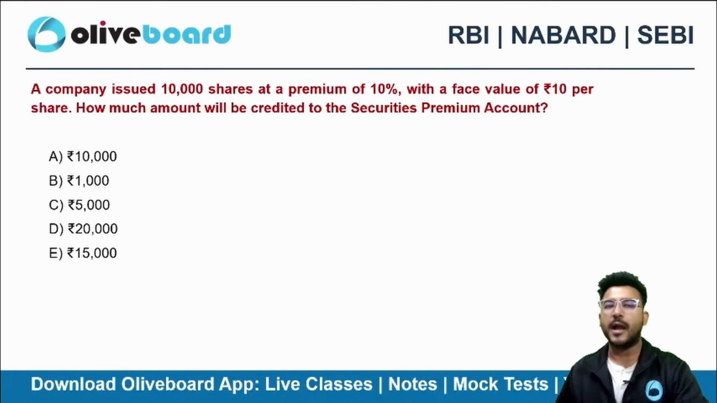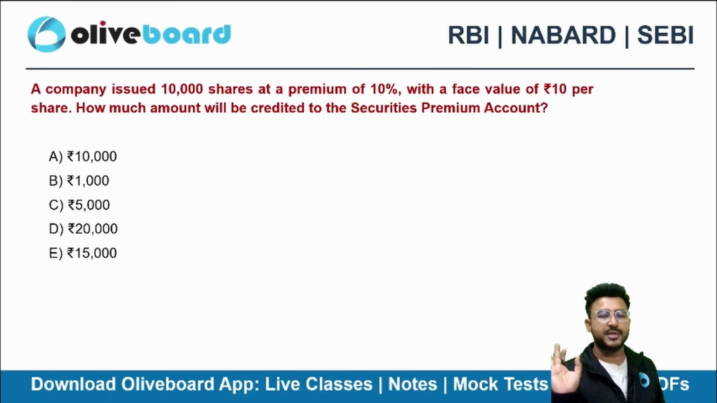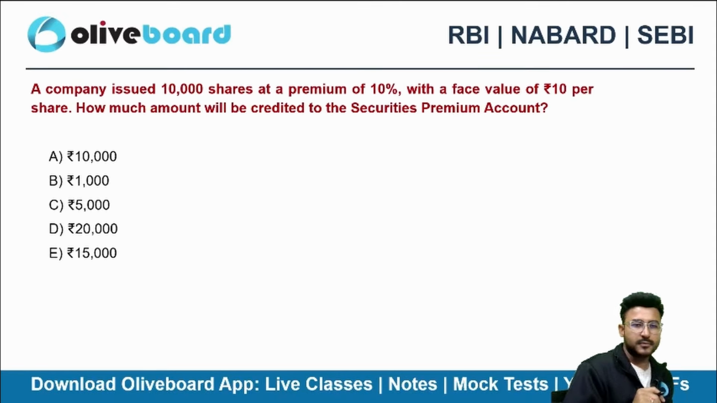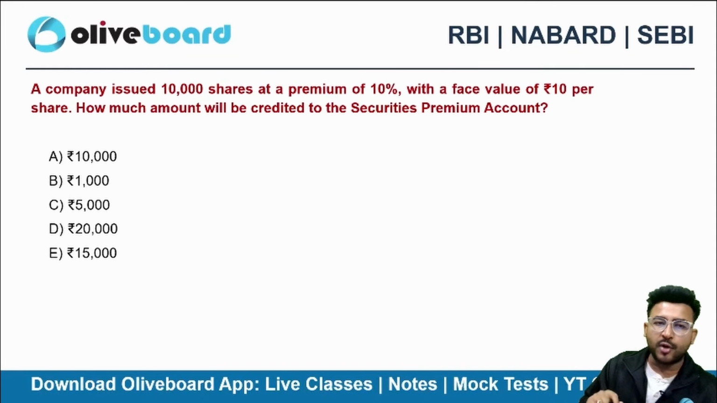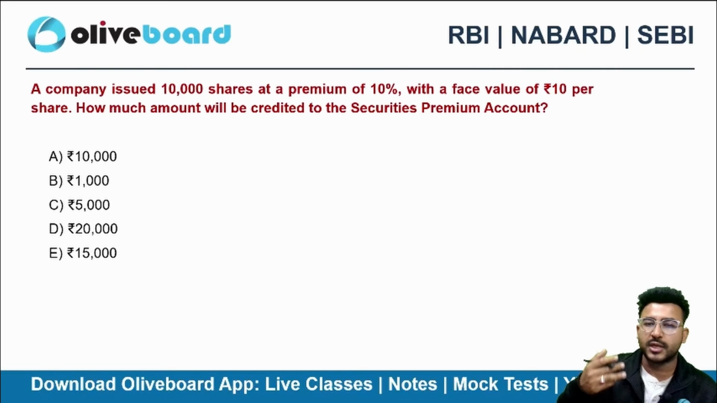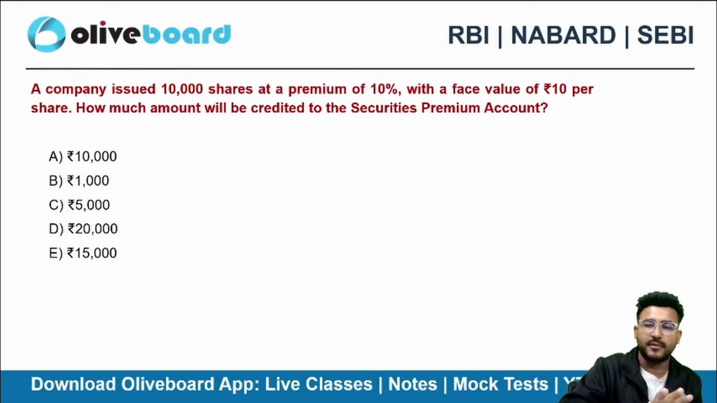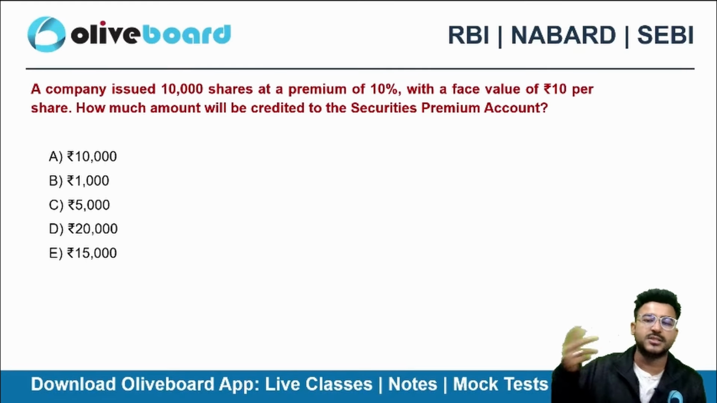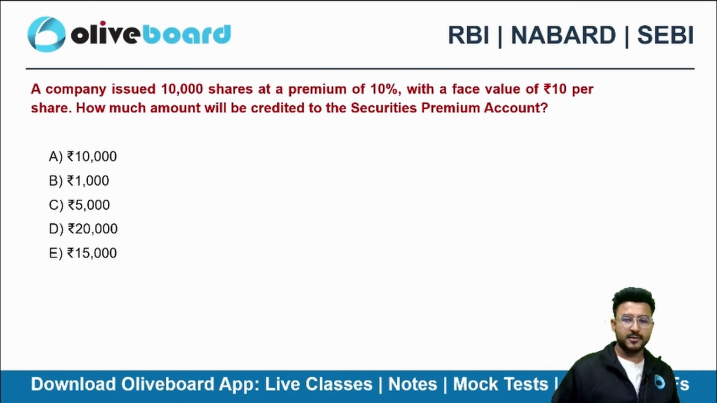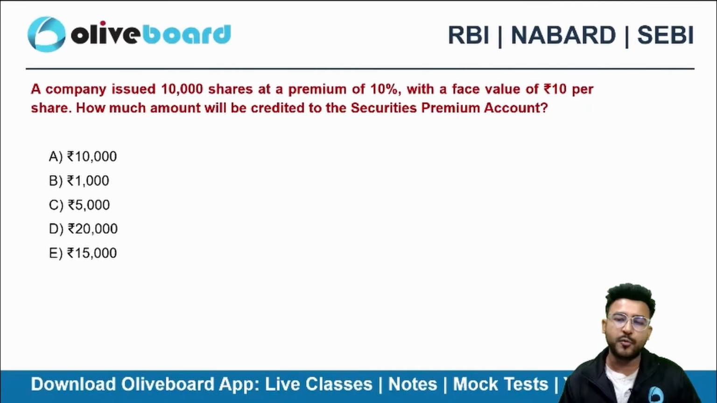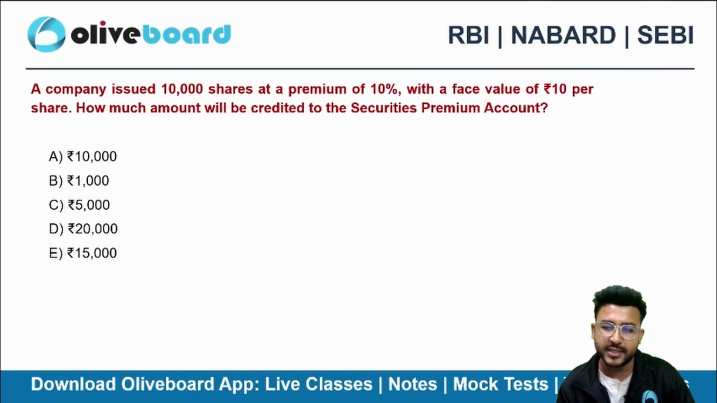Next one. A company issued 10,000 shares at a premium of 10%. The face value of the share is 10 rupees per share. How much amount will be credited to the securities premium account? A very simple question. And SEBI loves to ask these kind of questions, plus the journal entries related to this question. This is the favorite question of SEBI. They love to play around with securities premium related stuff and the journal entries related to securities premium.